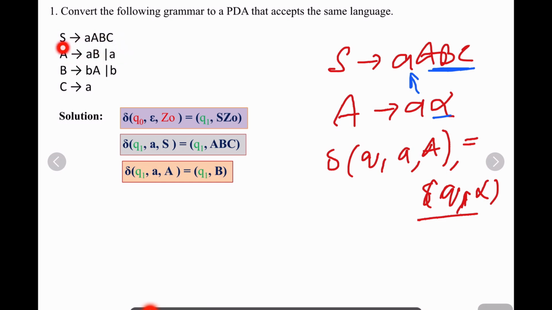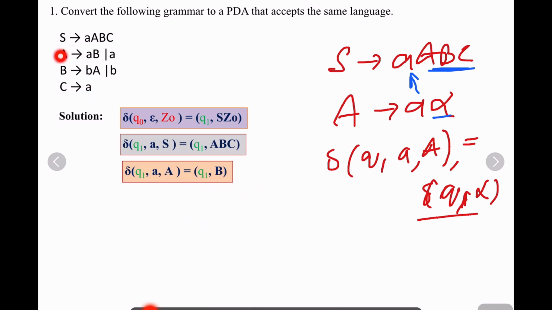And similarly for the second production, A gives aB. There are two rules. You take the first rule, A gives aB. This is also similar to A gives a alpha. They will be in the same state Q1, with small a in place of a, and the production is producing capital A, that is equal to Q1 comma B, which is the symbol in the alpha place, like this.